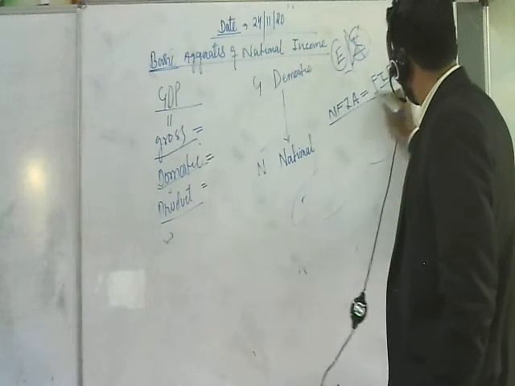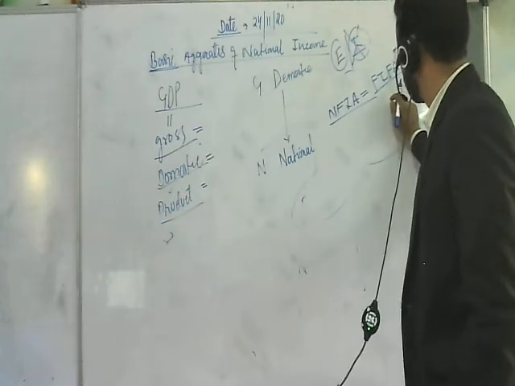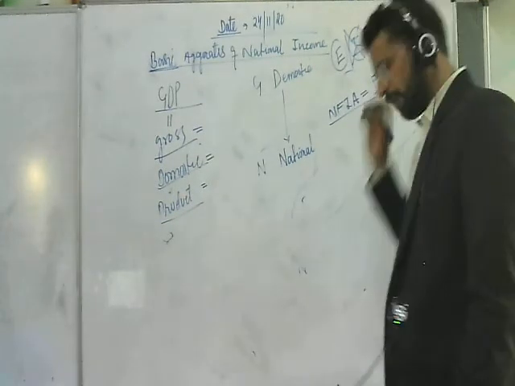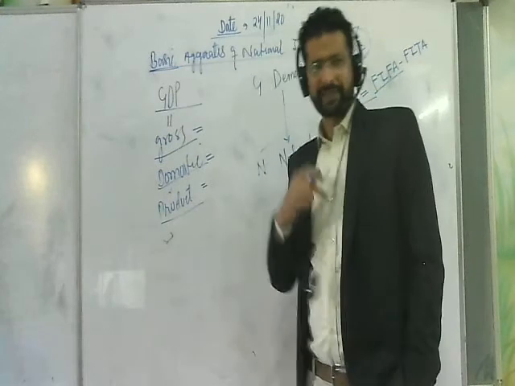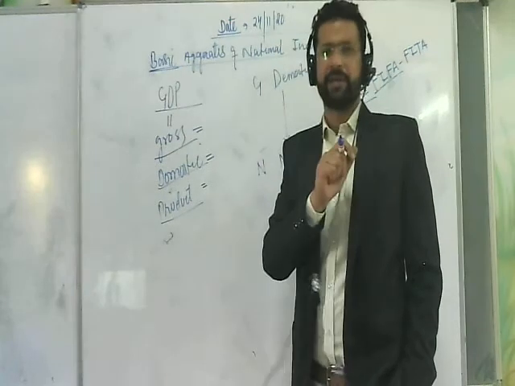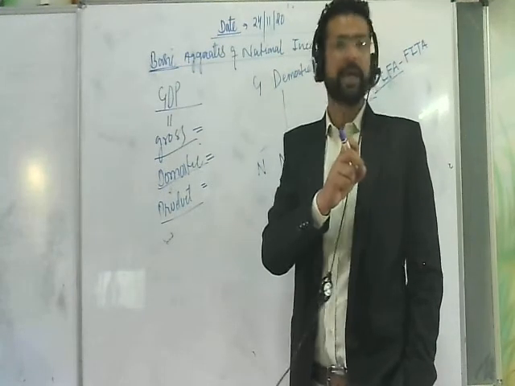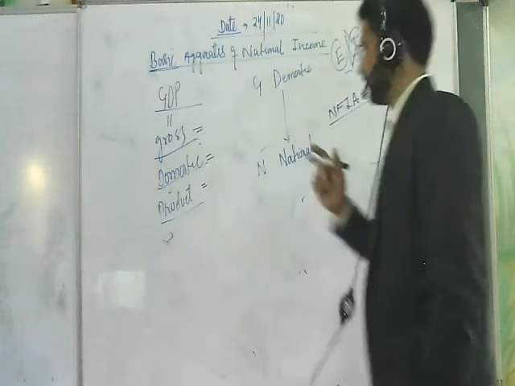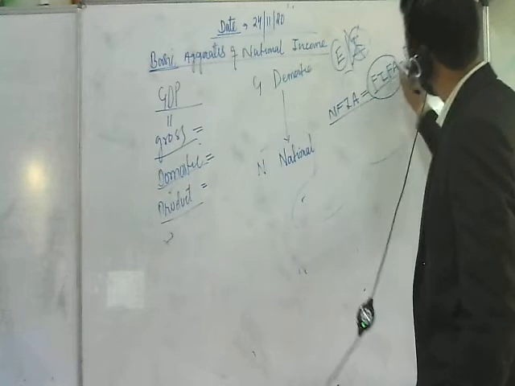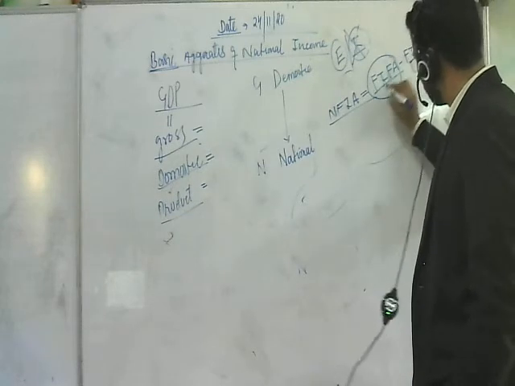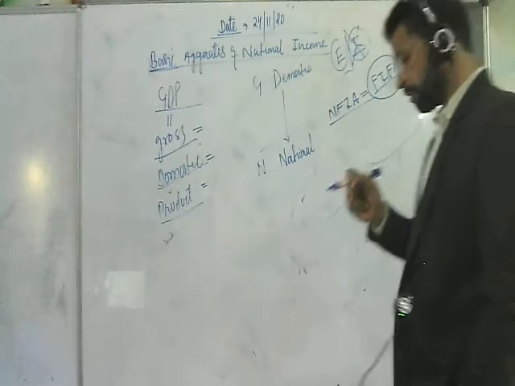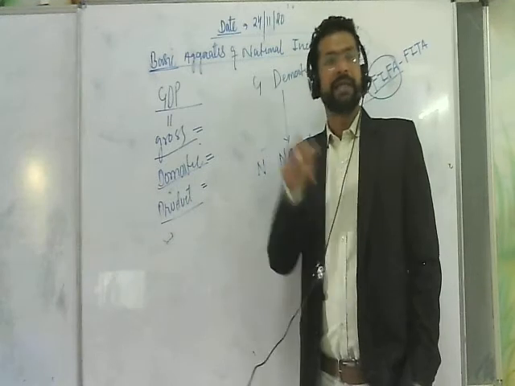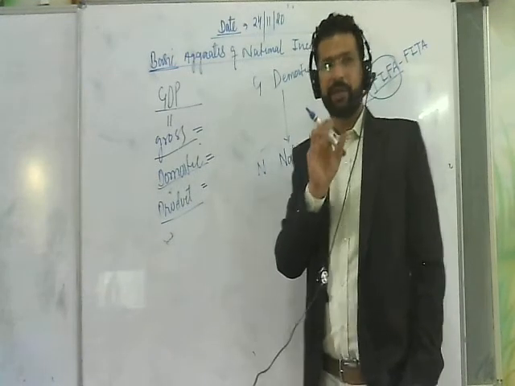Wherever those factors of production are providing their services outside the country, the money they earn that comes from the rest of the world into our country is known as factor income from abroad.